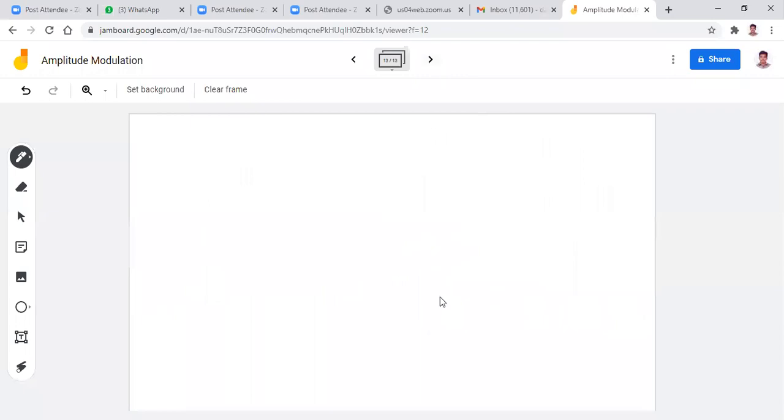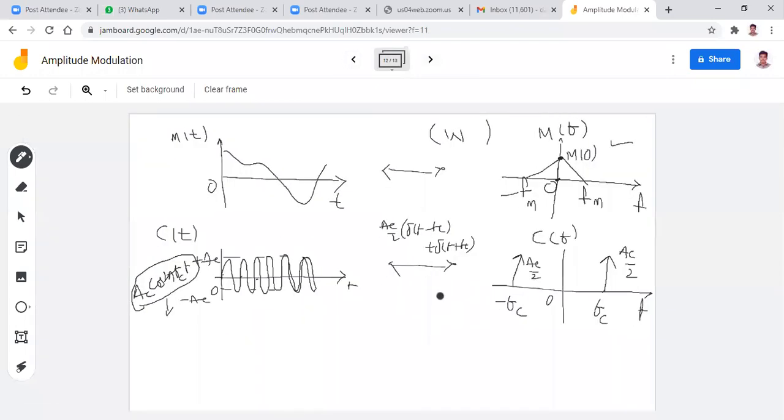Sir, can you explain the carrier spectrum once more? Yes, okay. Your point is, for example, if you want to sketch the delta(t) signal, delta(t) exists only when t equals 0. That is, at t equal to 0, an impulse exists with an amplitude 1. This is the definition of the impulse.